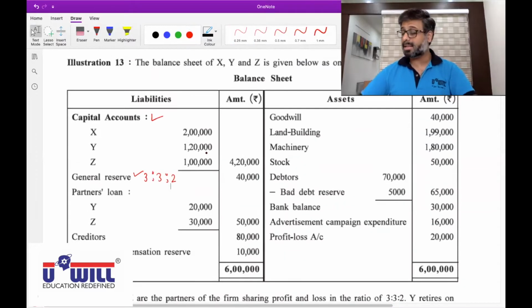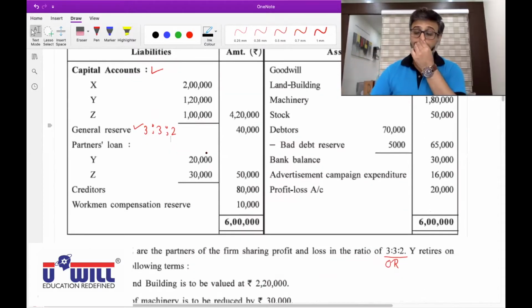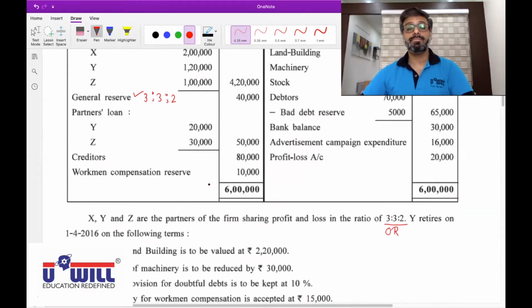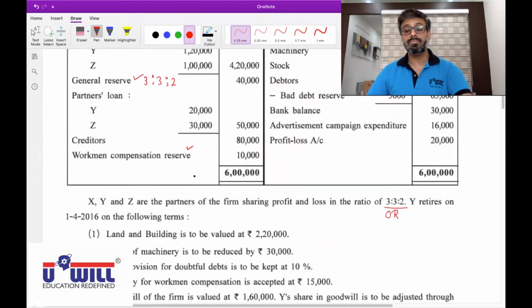Yes, what else is there in the balance sheet? Partners loan. Y 20,000, Z 30,000, 50,000 total. Okay, further? Creditors 80,000. And workmen compensation reserve 10,000. What will we do with workmen's compensation reserve? We will put it in partners capital account credit side.